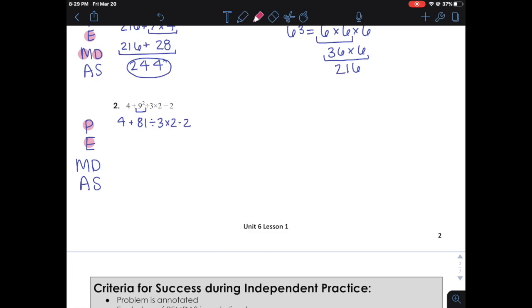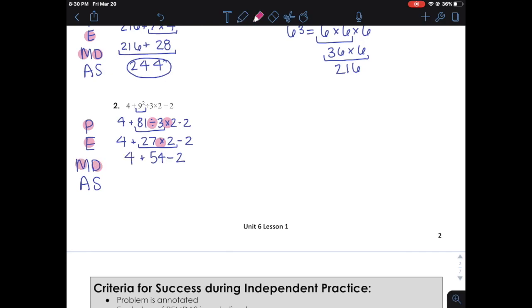So let's move on to multiplication and division. We do have both. We have a division problem and a multiplication. So we need to do them in the order that they come. So the first one we got to work with is 81 divided by 3. 81 divided by 3 is 27. I made my one change, and then I rewrite my expression. We still have that multiplication problem there, so we got to solve that first before moving on to the next step. We have 27 times 2. 27 times 2 is 54. Make my one change, and then I copy down the rest.